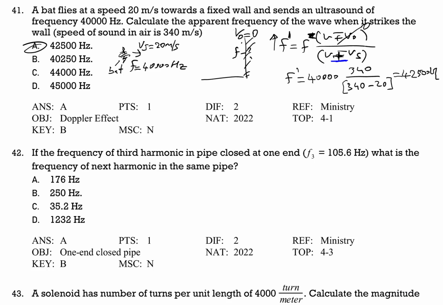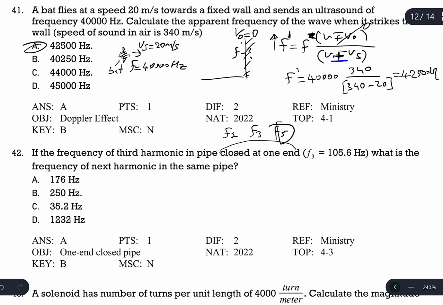If the frequency of the third harmonic in a pipe closed at one end is F3, what is the frequency of the next harmonic? Pipe closed at one end, there are only odd harmonics, remember, F1, F3, F5. This is the next frequency after F3. We will calculate F5. And I know that F5 is 5 times F1.